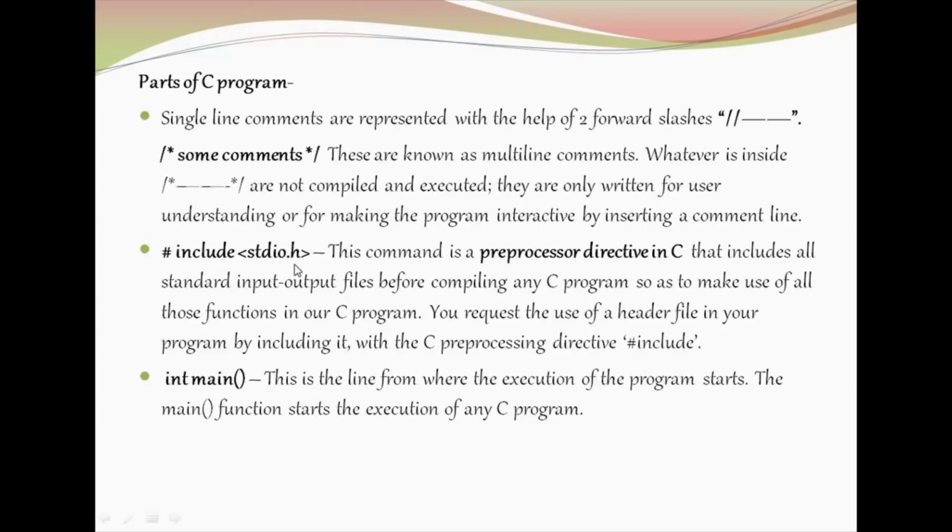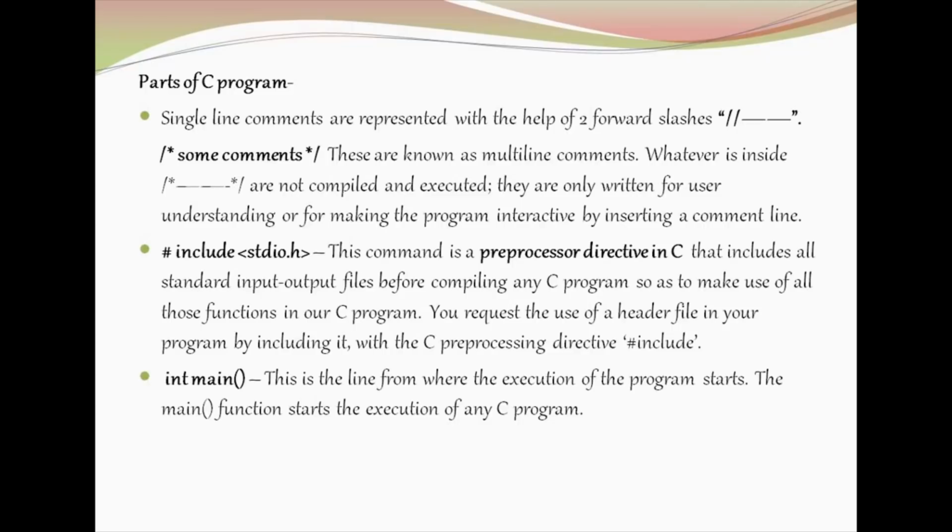Next line is hash include stdio.h, which is a preprocessor directive that includes standard input output library files before compiling any C program. This will give our program some standard input output operations to be done without defining them.